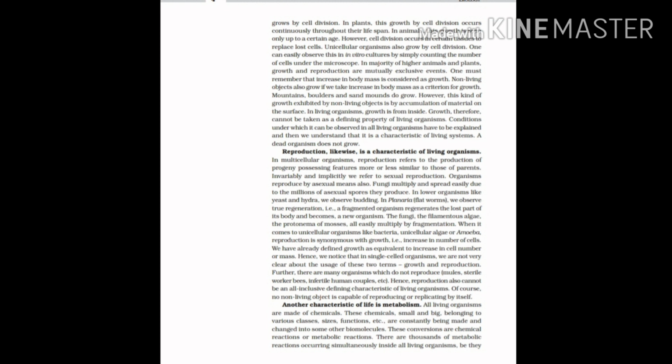All living organisms have power of reproduction. It is the capability to produce young ones of similar kind, and they go for asexual and sexual methods of reproduction. So this is the third characteristic which signifies that the organism is living.